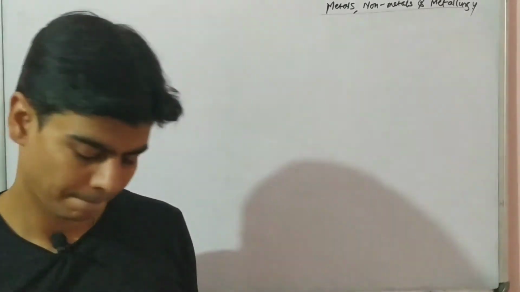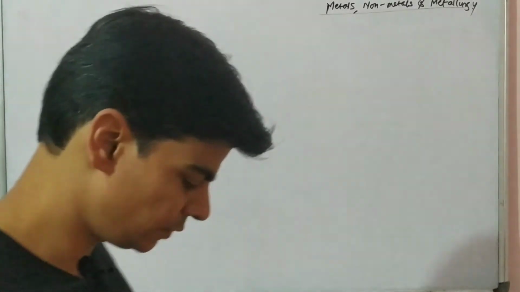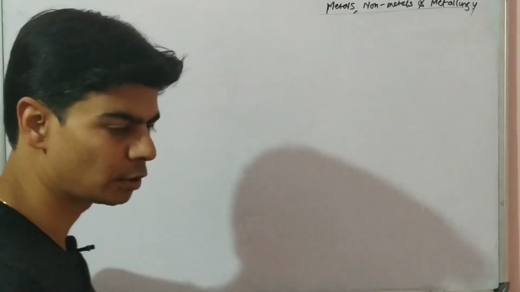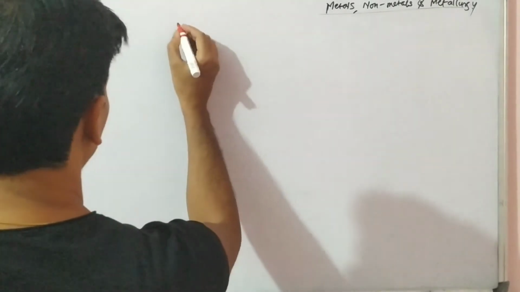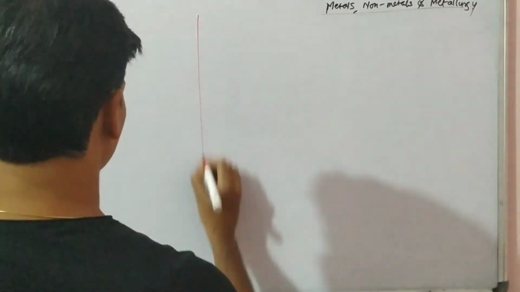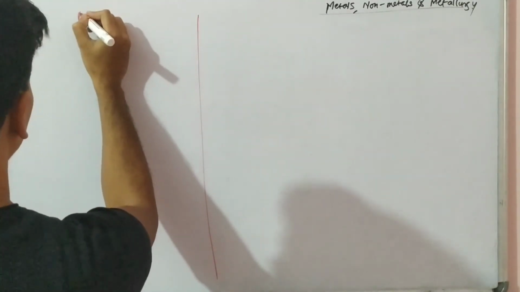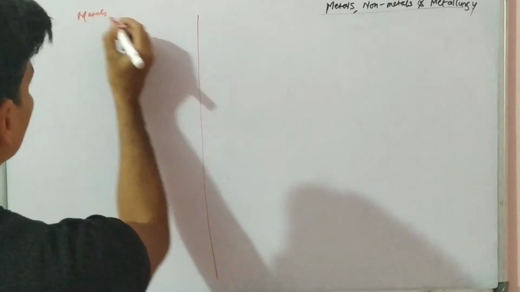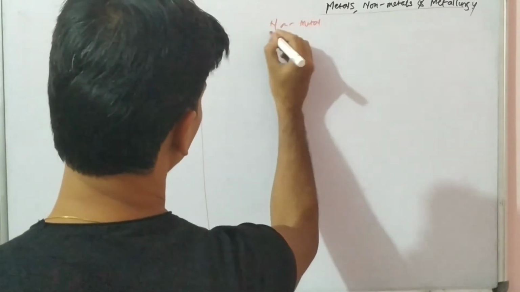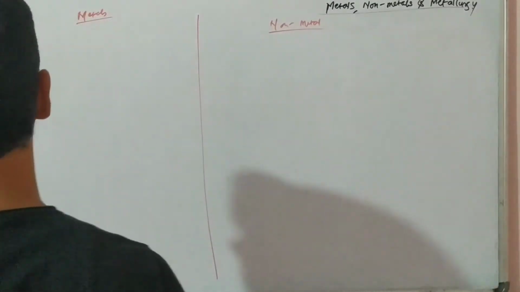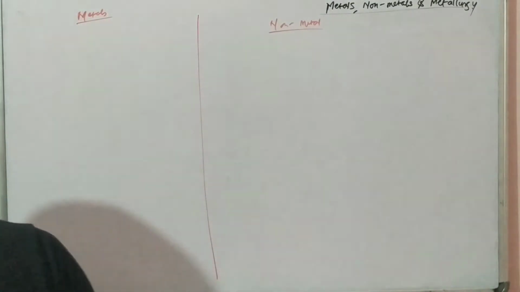Now let's talk about some of its chemical properties. In chemical properties, we already know most of the chemical properties of non-metals, right? Here we take metals, here we take non-metals. These chemical properties are more important.